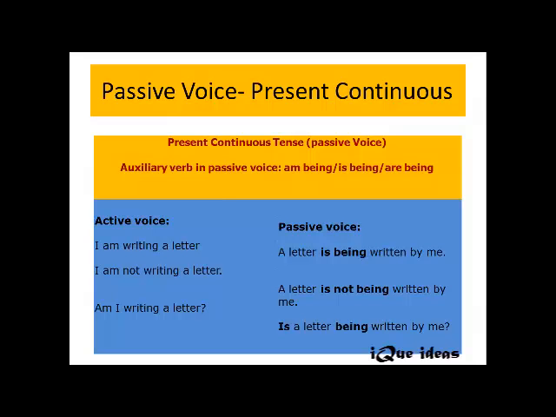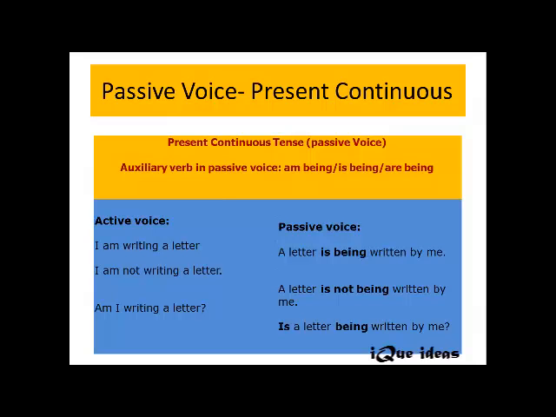Right, let's look at some of the examples here. I am writing a letter is in present continuous and the sentence is in active voice because the subject is active and the subject is performing some action here. And the subject here in this sentence is I and the object here is a letter. Now let's go for interchange. That's how a letter becomes subject in passive voice. So a letter is being. I want you all to make note of this.